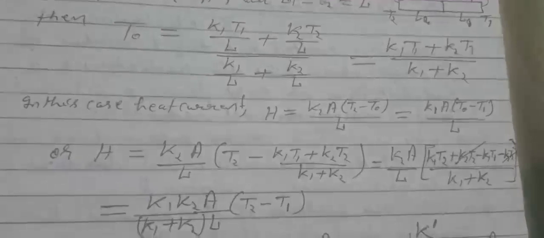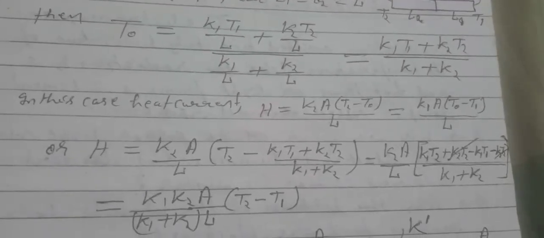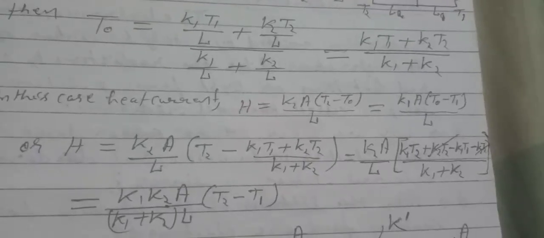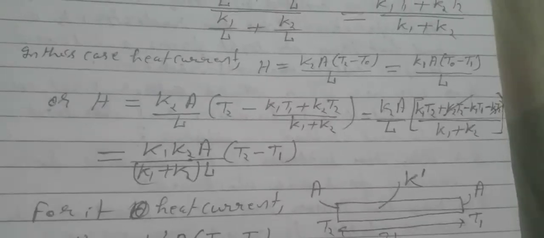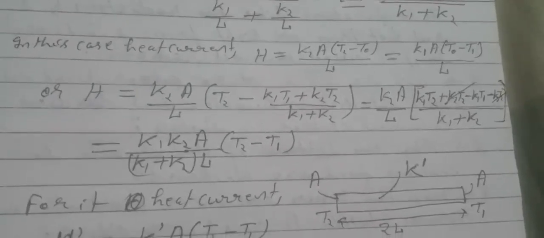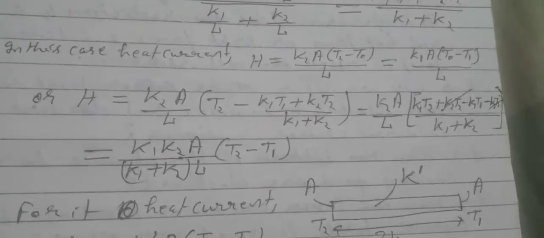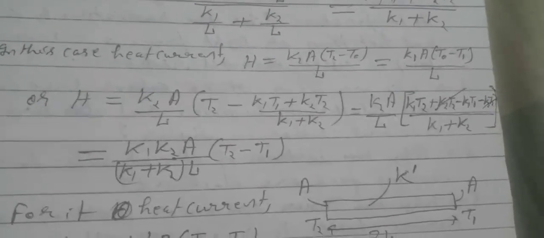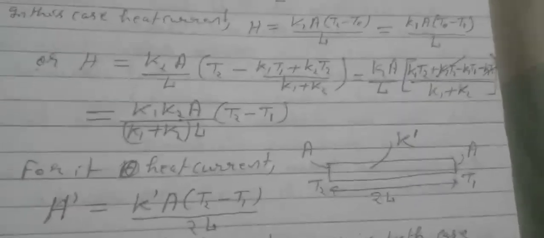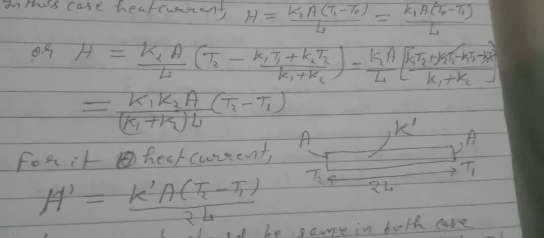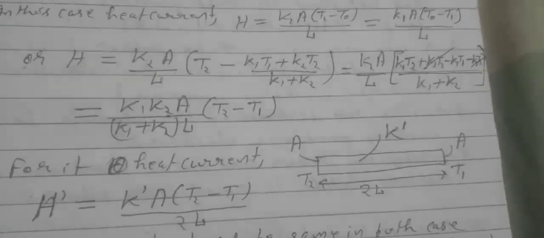And in this case, the heat current H equals K2A (T2 minus T0) by L equals K1A (T0 minus T1) by L, or H equals K2A by L into [T2 minus (K1T1 plus K2T2) by (K1 plus K2)]. Solving, we get H equals K1K2 A (T2 minus T1) divided by (K1 plus K2) L.